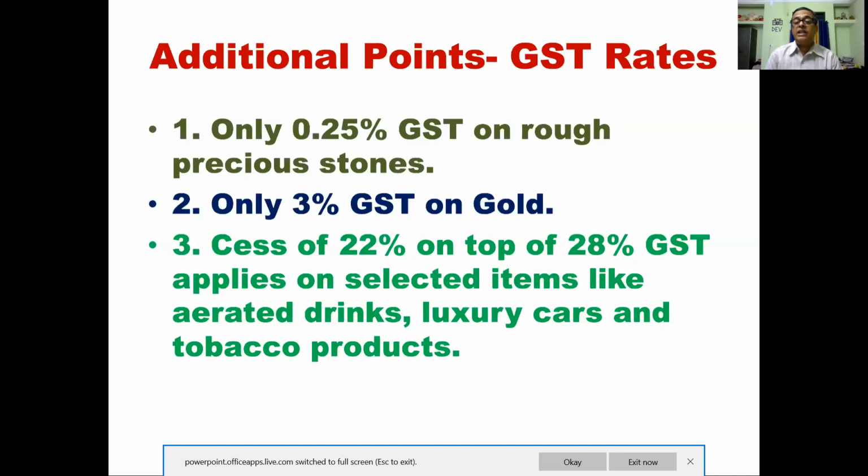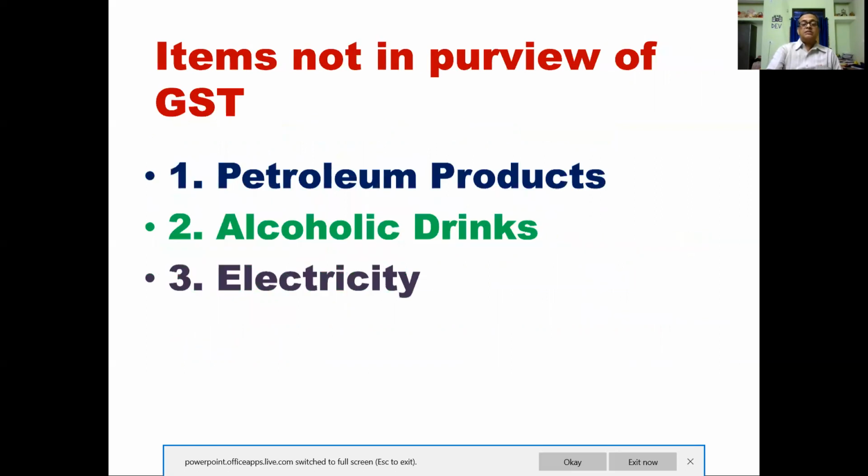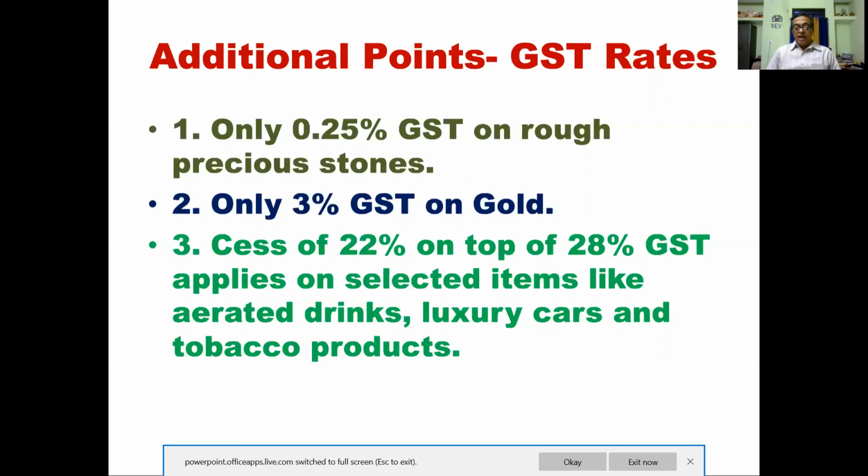Cess of 22% on top of 28% GST applies on selected items like aerated drinks, luxury cars, and tobacco products. So you have to remember this. Then 5% GST below 10,000. Actually, medicines, insulins, biogas, postage revenue, it is 5%.